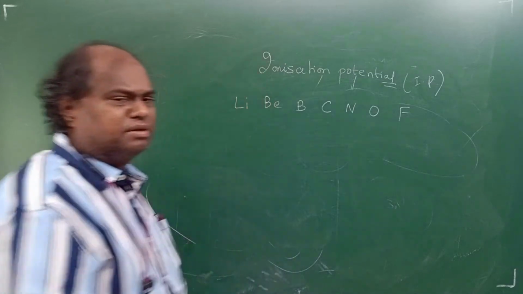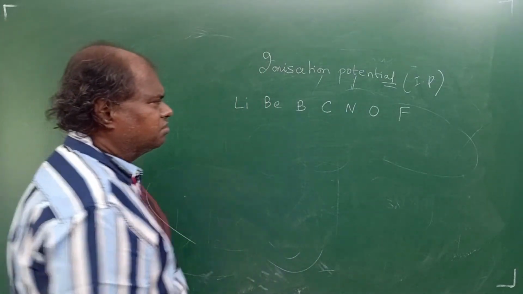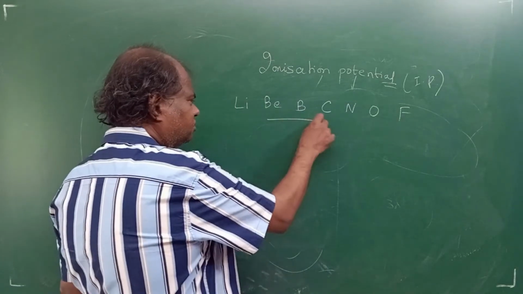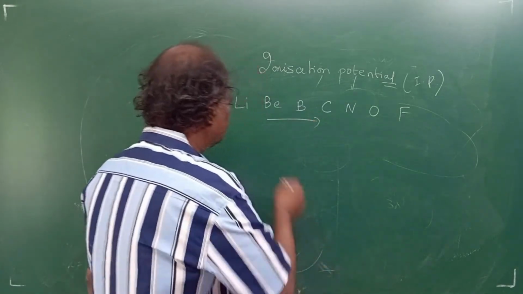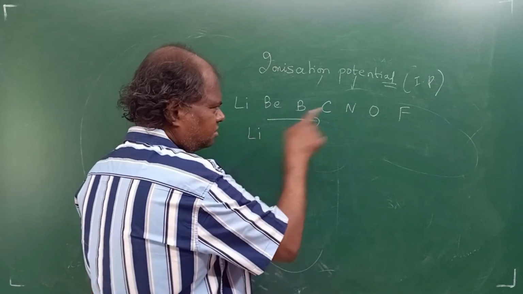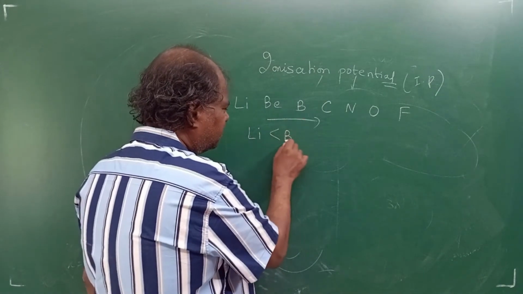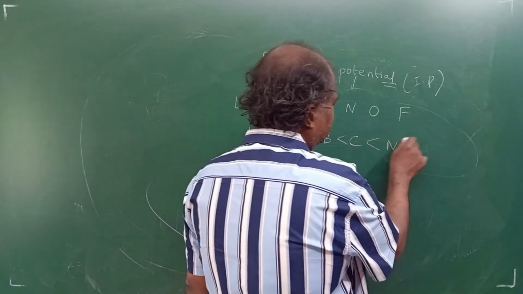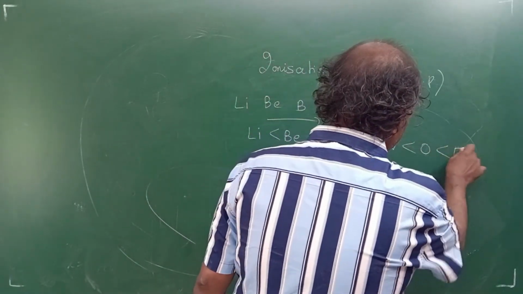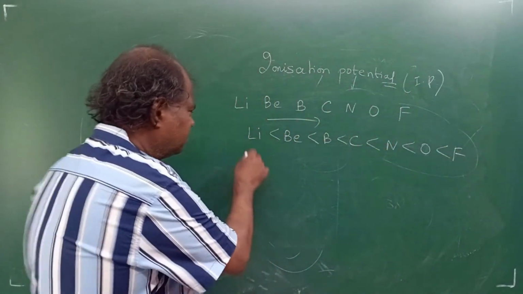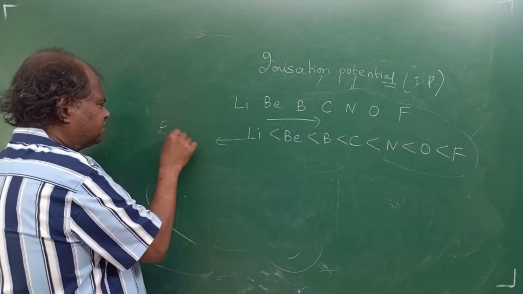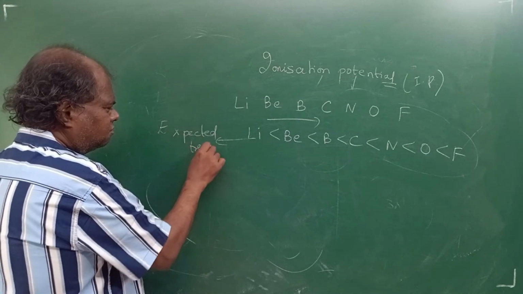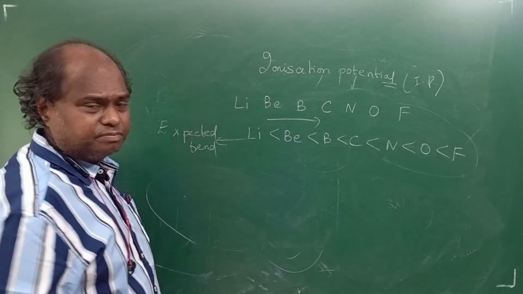Carbon is 6, nitrogen 7, and so on. Now you know that across the period it should increase. So the usual trend should be: lithium less than beryllium, less than boron, less than carbon, less than nitrogen, less than oxygen, less than fluorine. This is the expected trend.